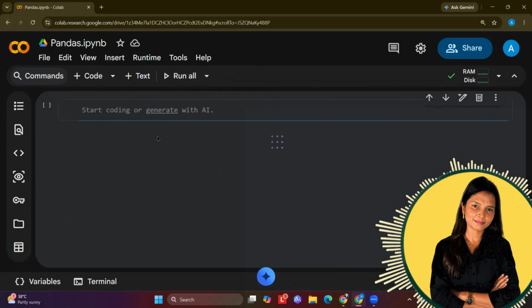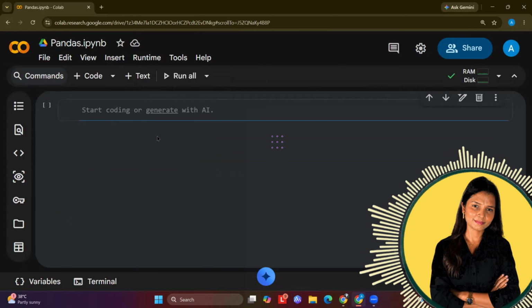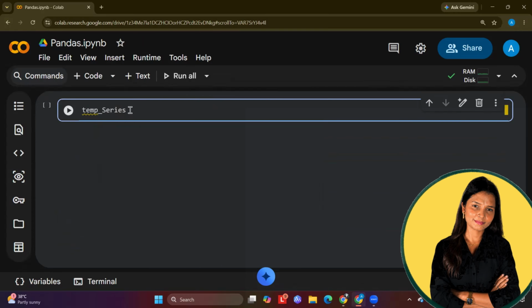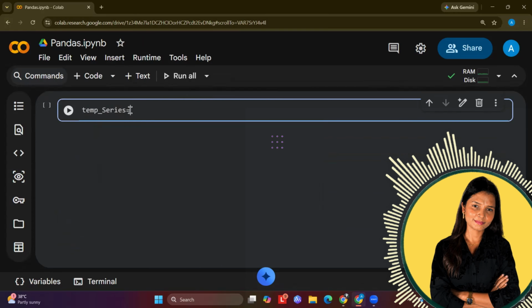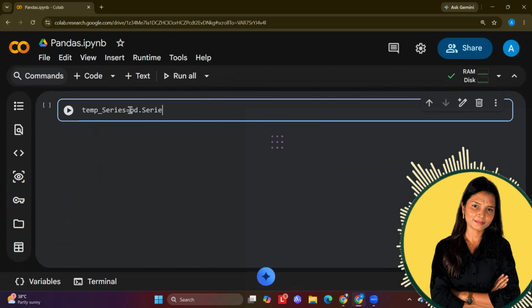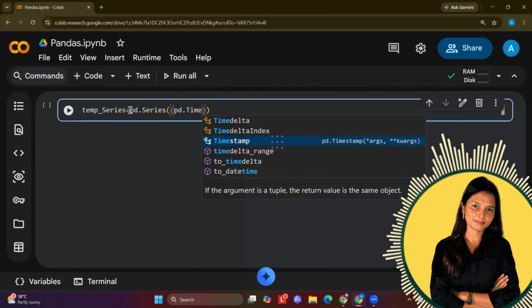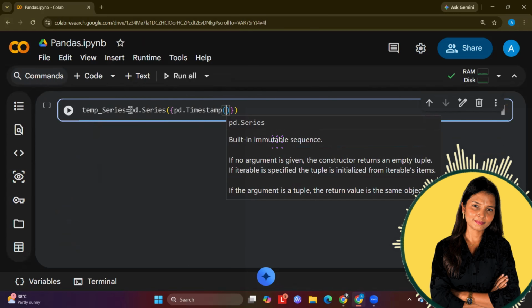Now what I will do is I will do resampling. Okay, so temp series I'm going to use, and within this temp series is equal to pd.Series again. This time I will use a new function, which is timestamp. Now within this timestamp, I will start a bracket.